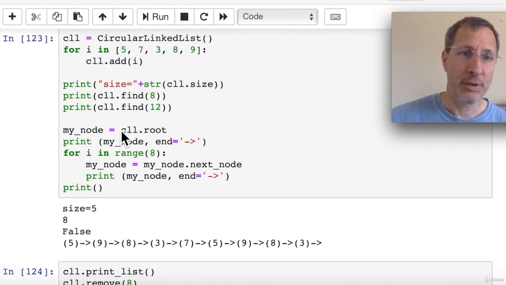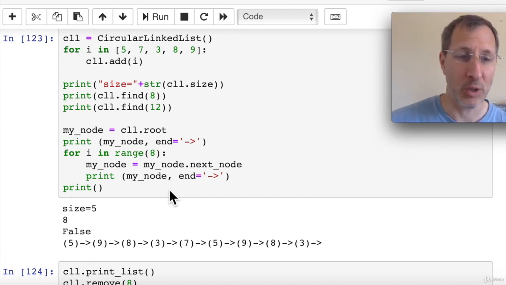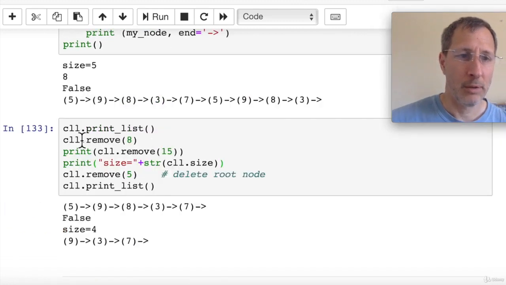And instead of using our print list function, here we're going to iterate through continuously so that you can see when we pass by, we're going to print 8 items even though there are only 5 in the list. So we're going to see if it actually does circle back to the next node. We're just going to continuously get the next node up until we reach 8 of them. So we can see 5, 9, 8, 3, 7, and then it starts from the beginning again. 5, 9, 8, 3. It'll continue on. We print up to 8 items. So that shows you that it's a continuous loop and we can continue to loop through that if we want to.